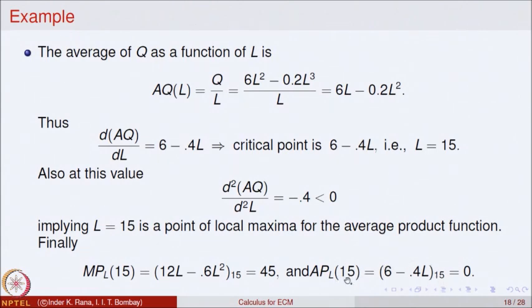So, at the point 15, the marginal of production is equal to 45, whereas the average of the production is 0. So, that is how you calculate the marginal, and we have already seen what the marginal indicates. So, you can calculate the marginals, and the marginal analysis that we had done earlier can be applied.